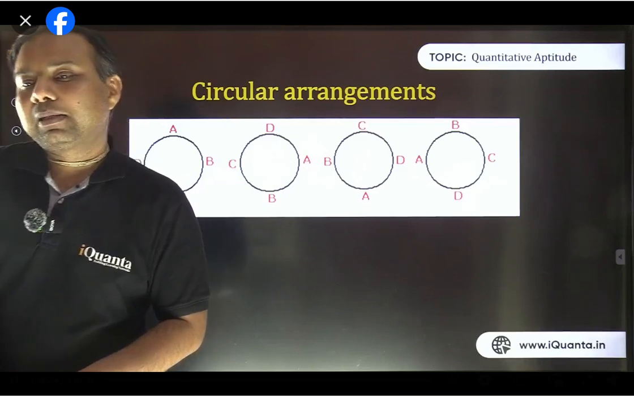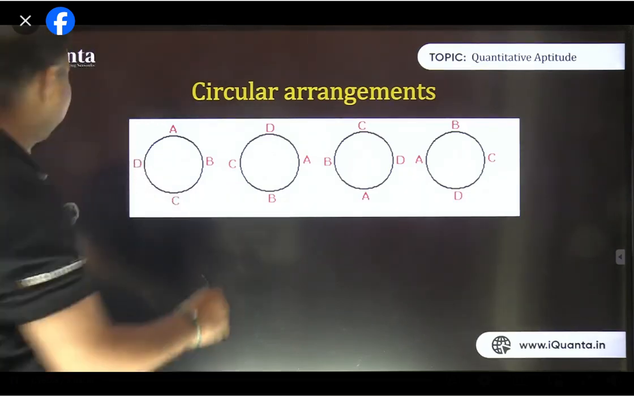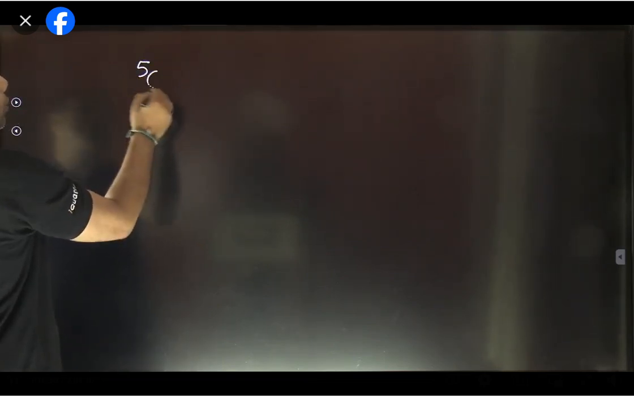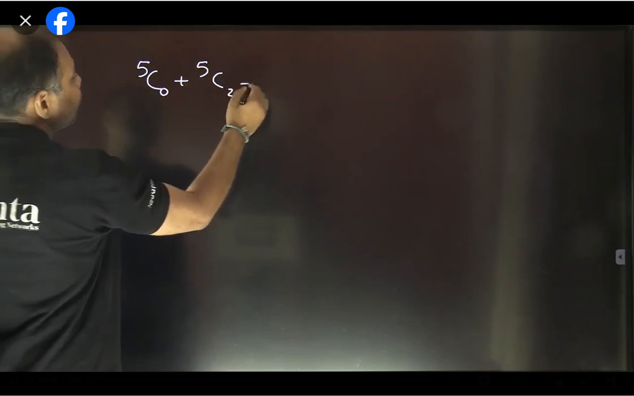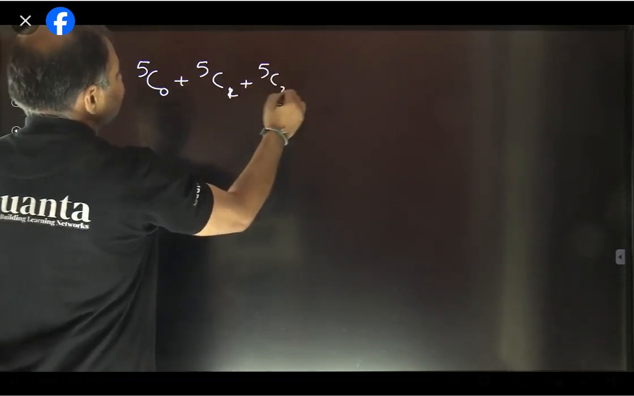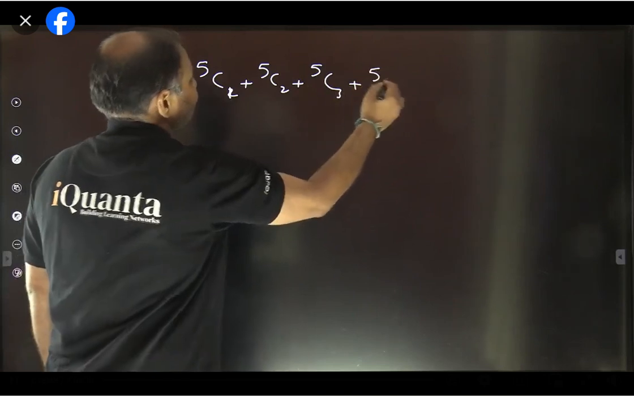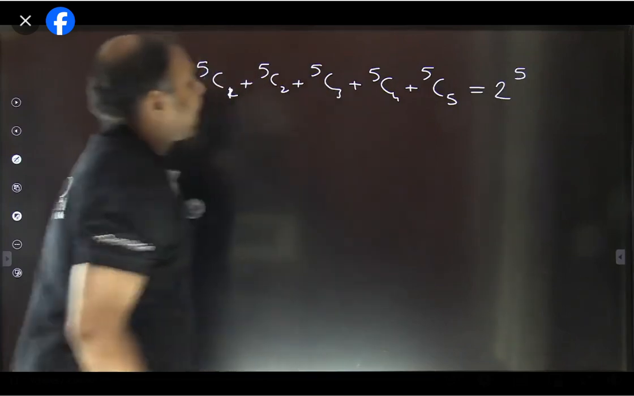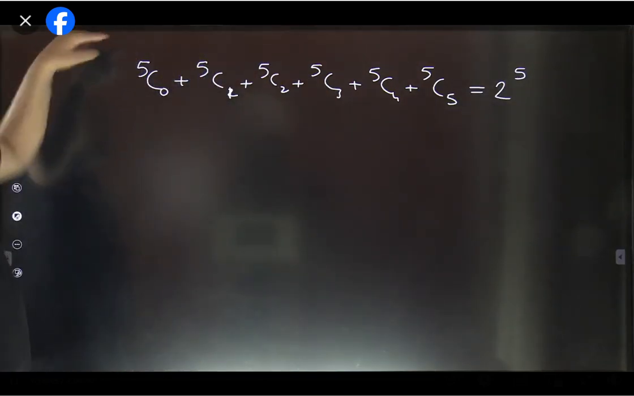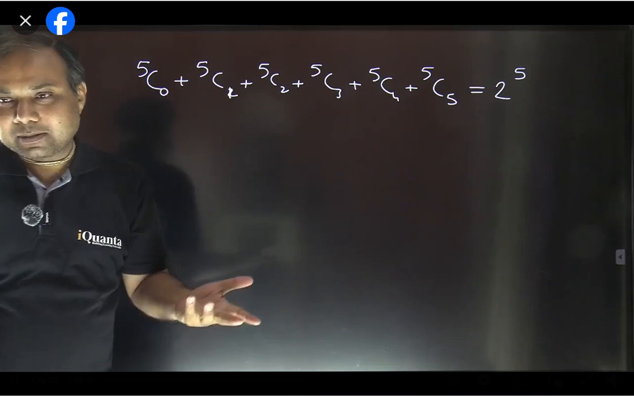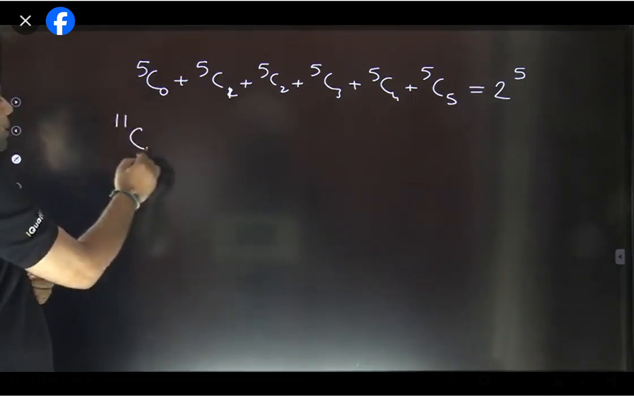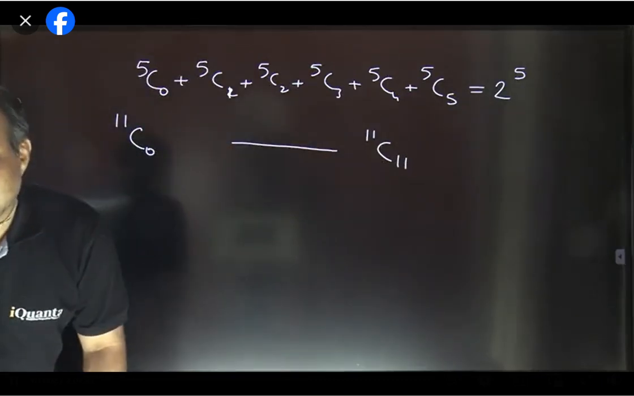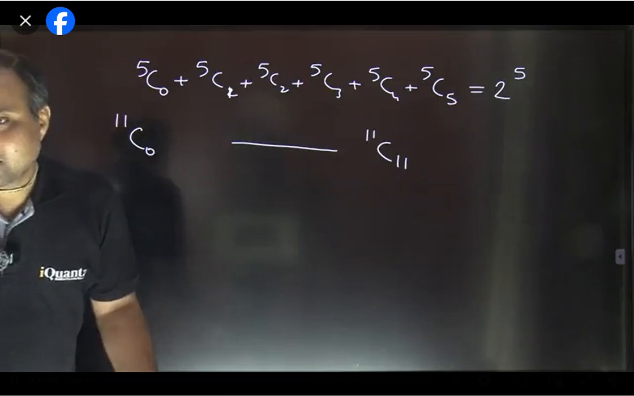Manshi ji, how do you know this is the rest half? Wait. I took the example of 5C0, 5C1, 5C2, 5C3, 5C4, 5C5. That sums to 2 raised to the power 5. And because n is an odd number here, the number of terms is even: 6 terms, right? If it had been 11, so 11C0 up to 11C11, how many terms would there be? It's 12.